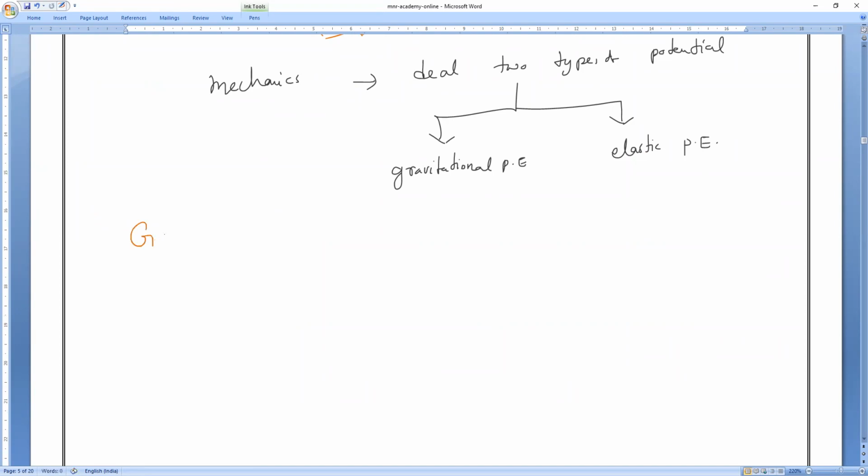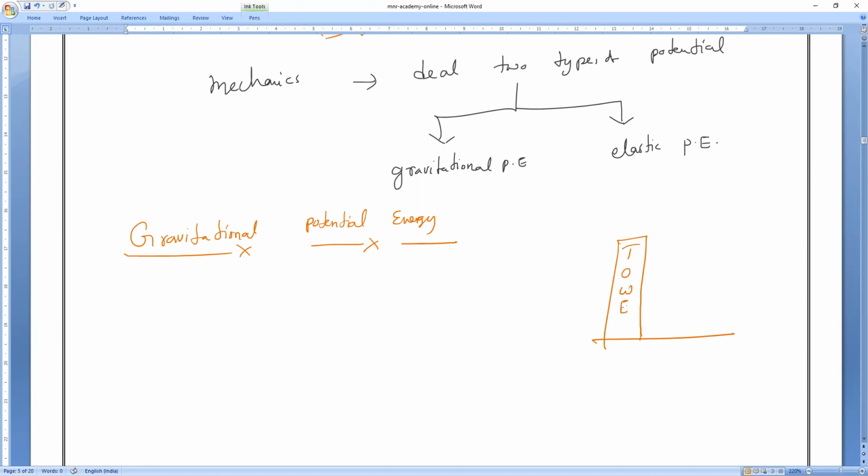What is the first type of potential energy, everybody? Gravitational potential energy. This I can simply call potential energy. Now we will derive the expression for gravitational potential energy. Just focus first. Imagine, for example, a body dropped from a height falls to the ground. So there is a tower, let me take. What is this, everybody?